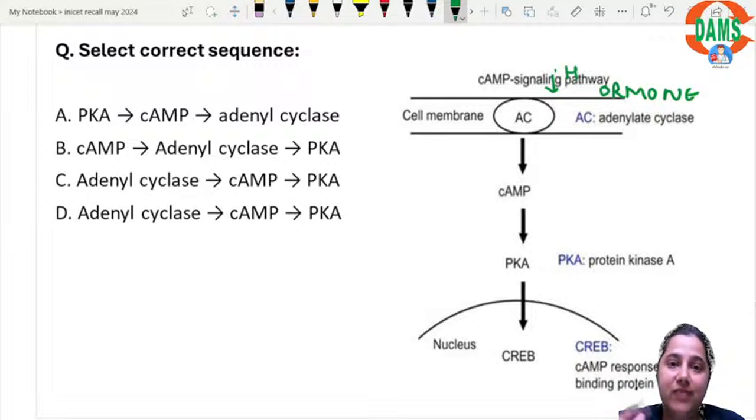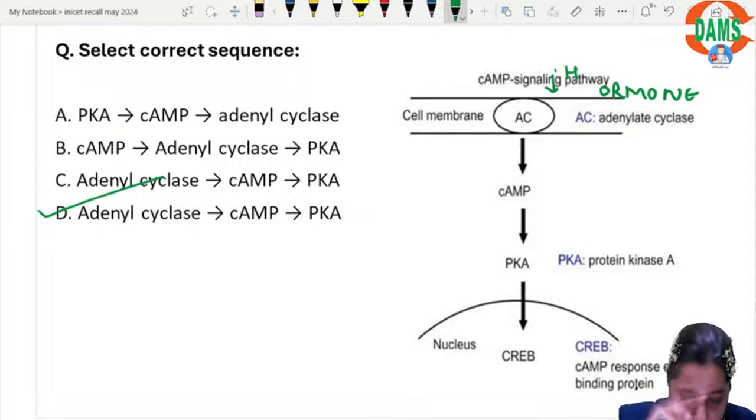It will convert ATP to cyclic AMP, activating protein kinase A. This protein kinase A will activate a cyclic AMP response element. So the correct sequence is, we start with adenyl cyclase, then cyclic AMP and protein kinase A. Both C and D in this case are the same. Of course, there will be some difference in the original question.